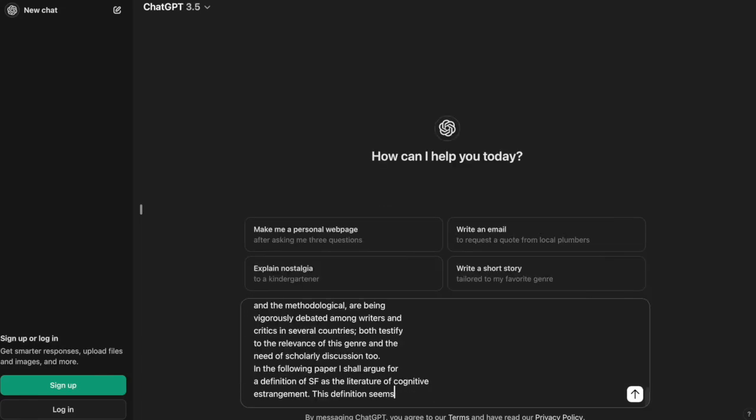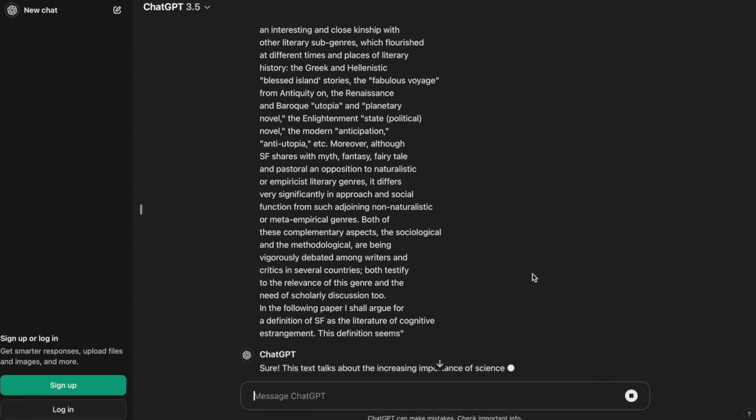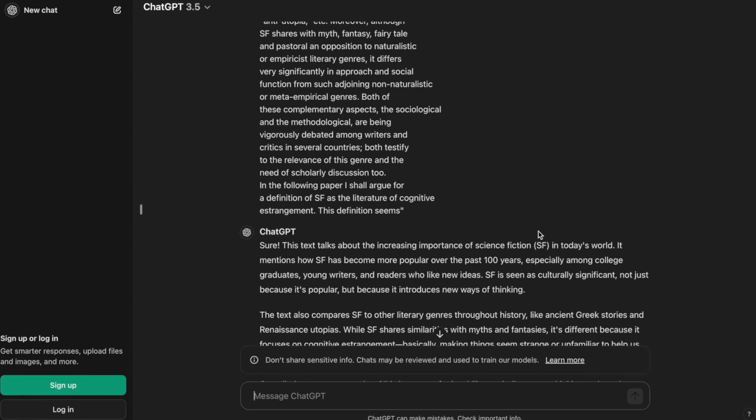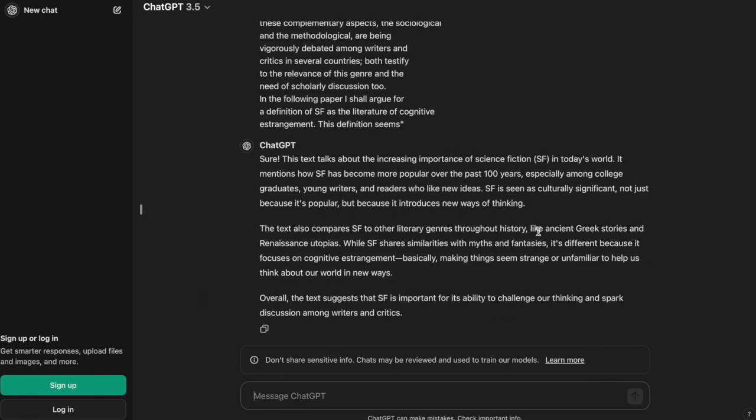Obviously, after I read this summary, I would then want to go back to the original text and reread it, and hopefully I could understand a lot more. And we can see that right now, Chat gave us a very friendly summary. Sure, this text talks about the increasing importance of science fiction in today's world, and the language is very accessible. This is one of my favorite uses for AI.